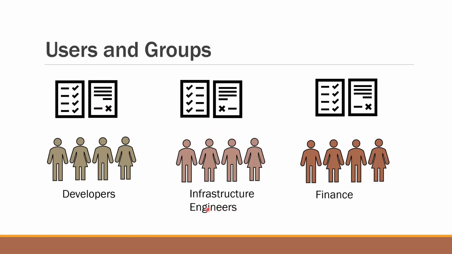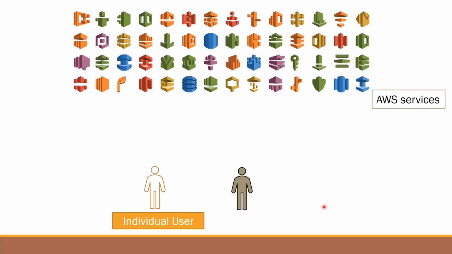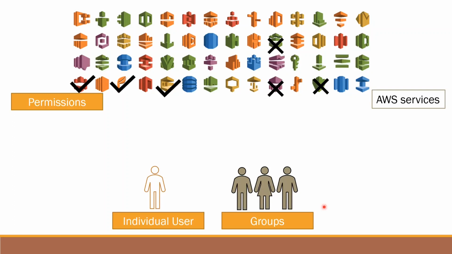Similarly, we can have another group called infrastructure engineers, and there will be some policies attached to those, which will define what resources they can access and what they cannot. And these are essentially users and groups, maybe individual users, or if we talk about AWS services, maybe groups. When we are working with individual users and groups, we provide them some sort of permissions, right? These permissions are provided through a guiding document called a policy document. And these policy documents are written in JSON essentially, and I will show you one of those.